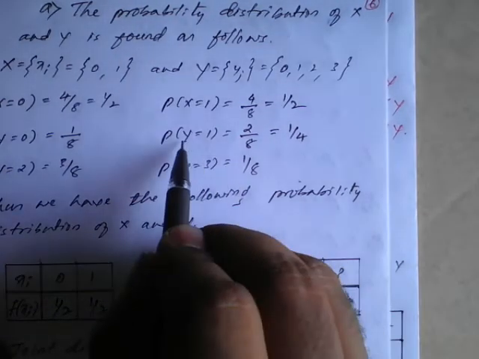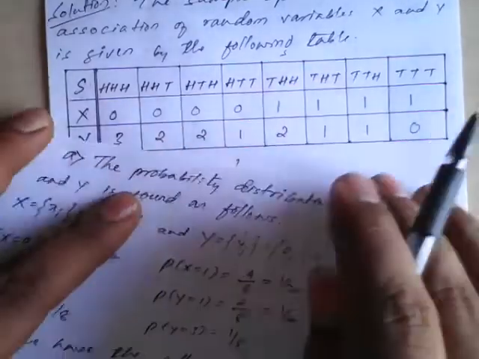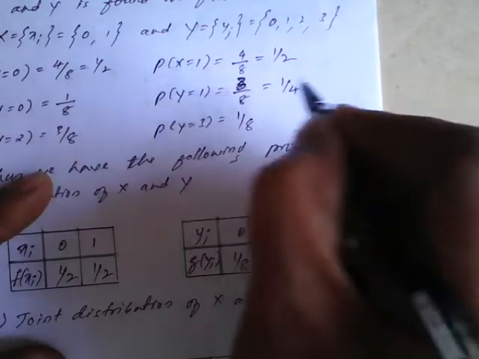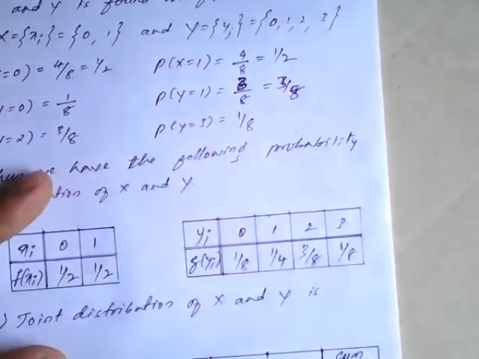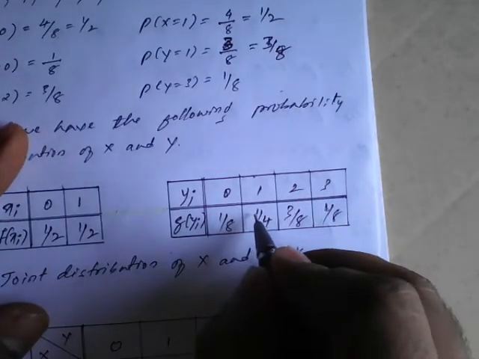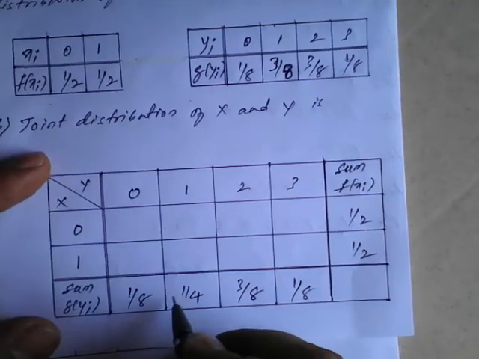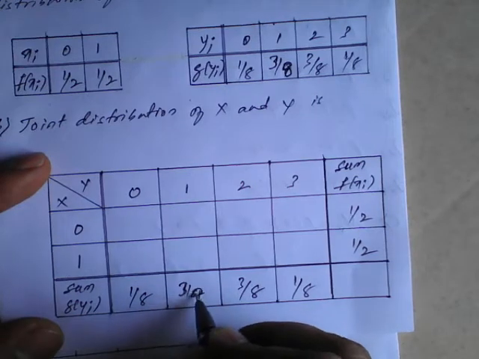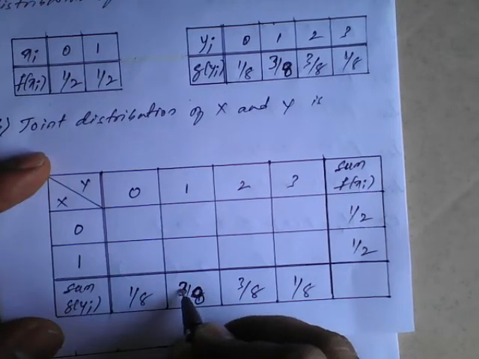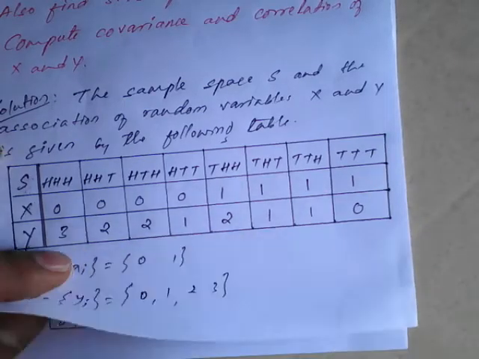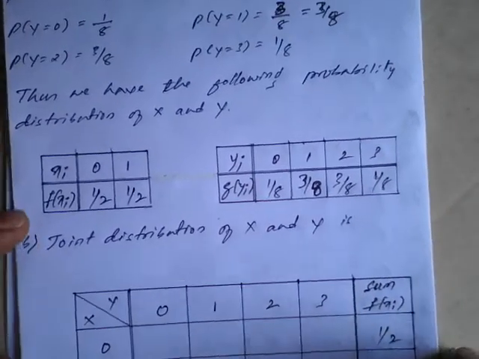So here, small y equal to 1 according to the table. If you see, how many ones are there? 1, 2, 3. Three ones are there. So I will update here: it is 3 by 8. So this is 3 by 8 itself, so here it will become 3 upon 8. Fine. So this also becomes 3 upon 8. So what happens here is, when y is equal to 1, the ones are 1, 2, 3, so that count, please recorrect it.